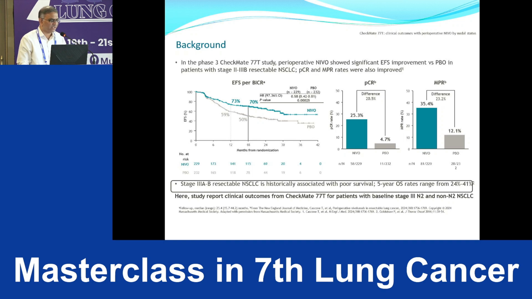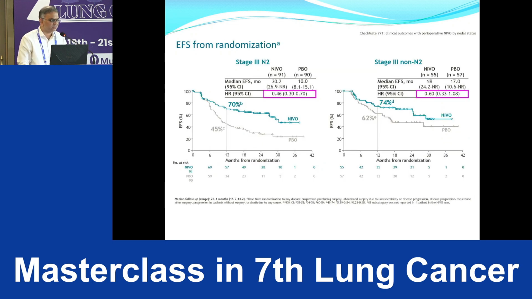So the primary endpoint, event-free survival, is like 70% versus 50%, with hazard ratio 0.58. The pathological CR is also significant, 25.3 versus 4.7, and major pathological response is also significant, 35 versus 12.1. They specifically looked into N2 disease, stage 3 N2 versus stage 2 non-N2, that is a T4 lesion.